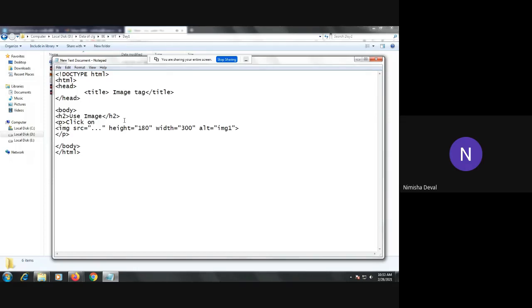Okay, so one more thing, whenever you want to open a particular image from particular site, you can provide the site with the help of an image location also. So first I will show a simple image, and then we will move towards the different hypertext. Okay, now see, I have written here click on. Okay, now I will provide the source of an image.